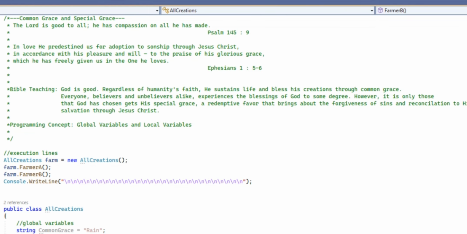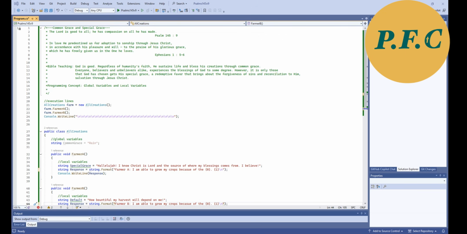Next, Ephesians chapter 1 verses 5 to 6 reads, "He predestined us for adoption to sonship through Jesus Christ, in accordance with his pleasure and will, to the praise of his glorious grace, which he has freely given us in the one he loves." My takeaway from meditating on these verses is this: grace, as we can understand, is unmerited